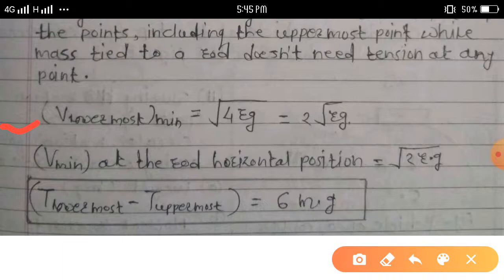V minimum at the rod horizontal position is equal to square root of twice rg. Then difference between t lowermost minus t uppermost, this value becomes 6 mg.